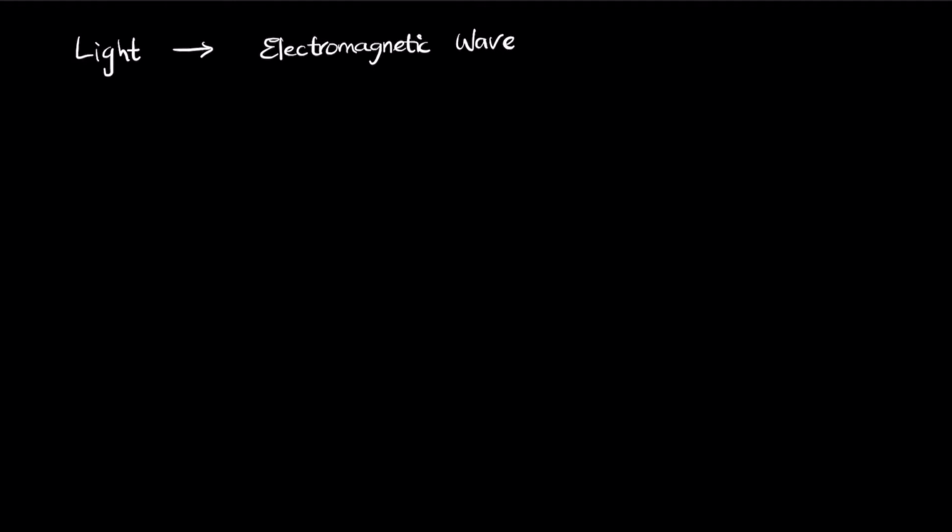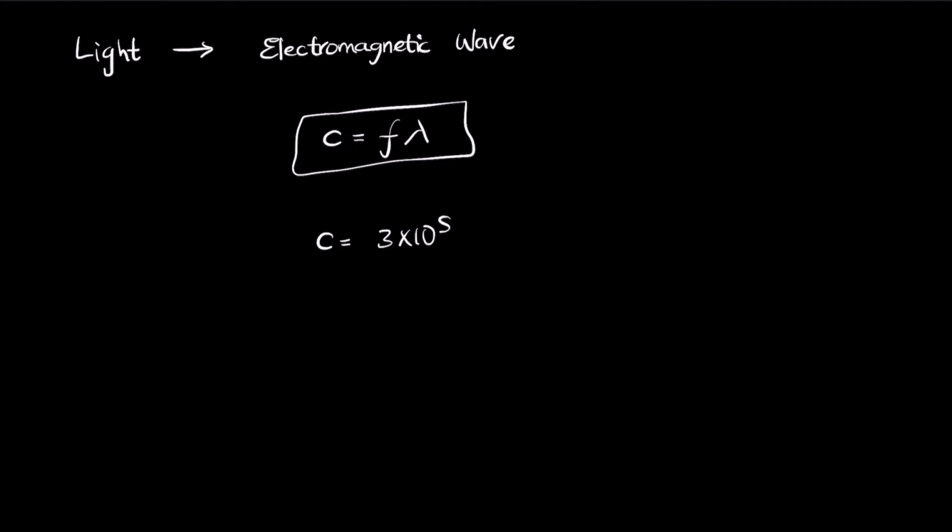When you want to calculate the speed of light, speed can be written as frequency times wavelength. Now, we know that the value c here is a constant, which is 3 times 10 to the power 8 meters per second. The wavelength of light generally ranges from 380 nanometers to 760 nanometers.